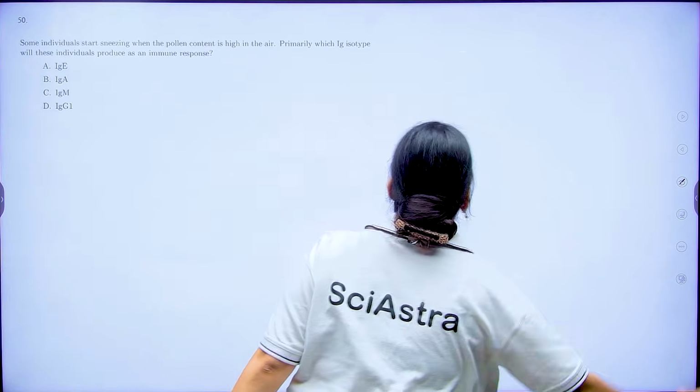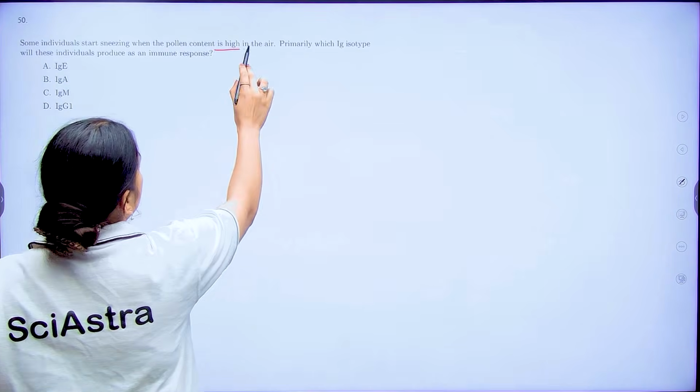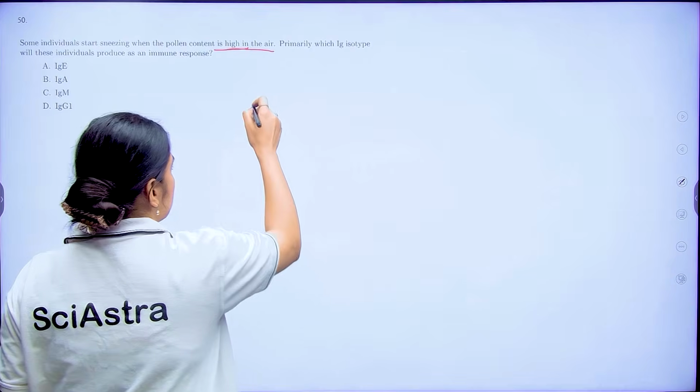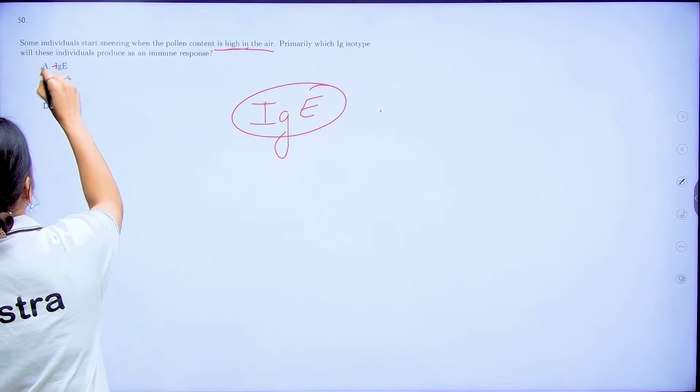Coming to your last question, it says some individuals start sneezing when pollen content is high in the air, primarily the IgE isotype. Now we know for allergies, what is responsible? That is IgE. So here my option number A is going to be correct.